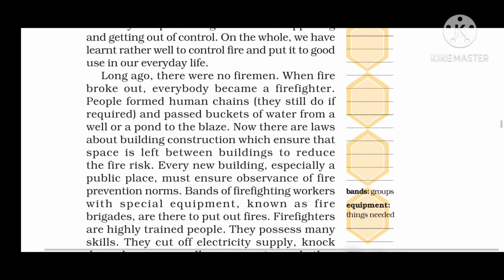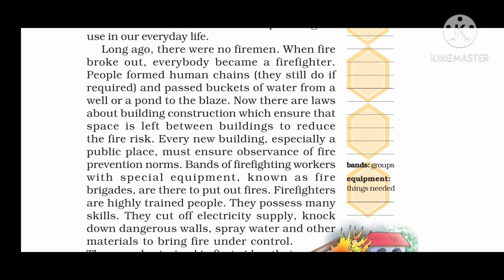Public places means hospitals, schools. So they must be constructed on such places. There should be some gap between the other buildings. Every new building, especially the public places, must observe the fire prevention norms. Norms means rules.